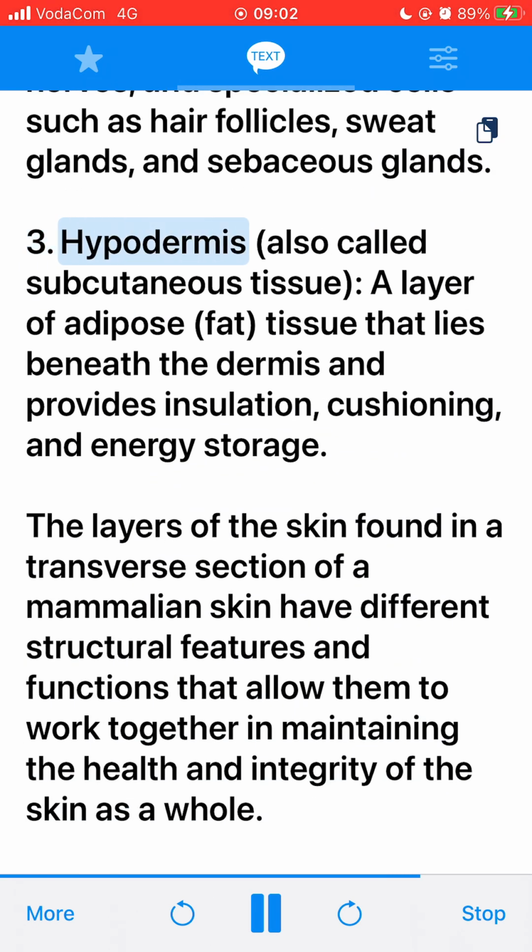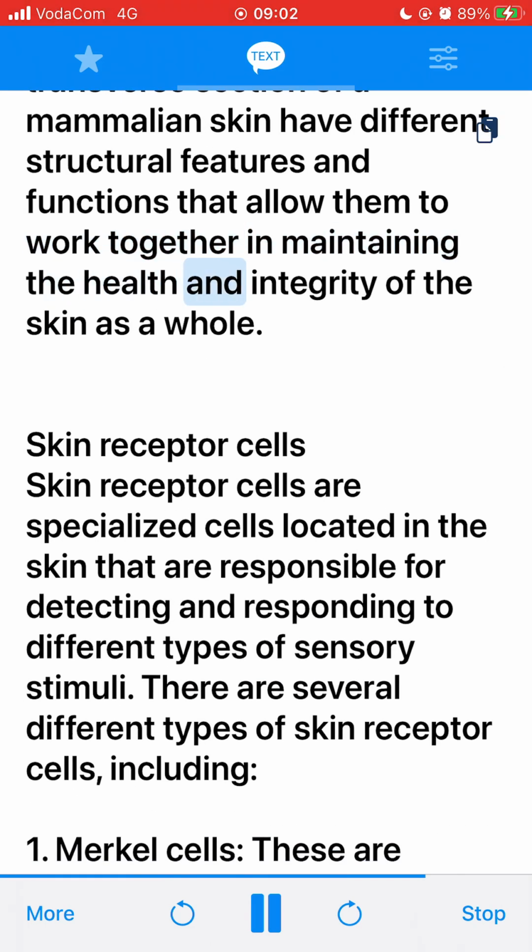3. Hypodermis, also called subcutaneous tissue, a layer of adipose tissue that lies beneath the dermis and provides insulation, cushioning, and energy storage. The layers of the skin found in a transverse section of a mammalian skin have different structural features and functions that allow them to work together in maintaining the health and integrity of the skin as a whole. Skin receptor cells.